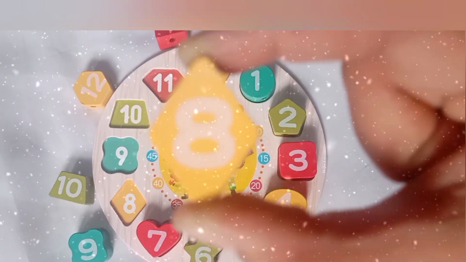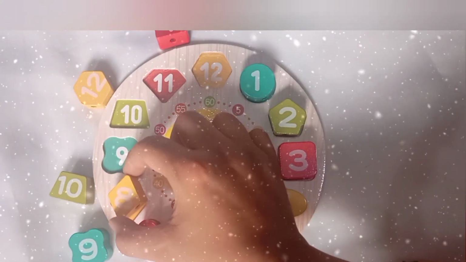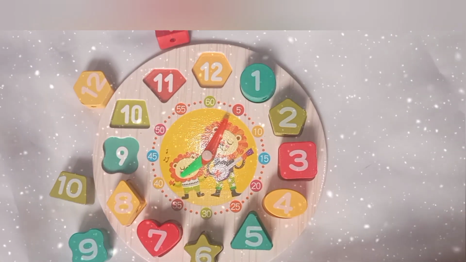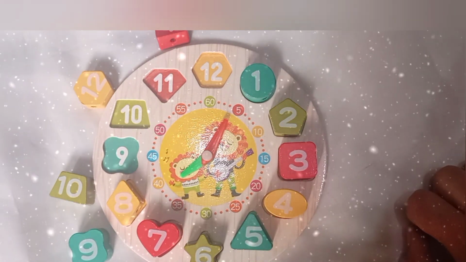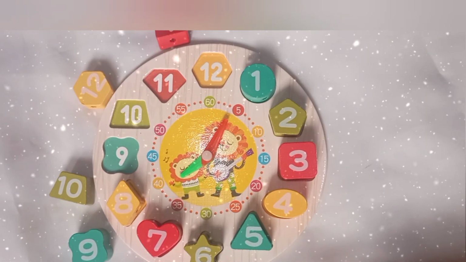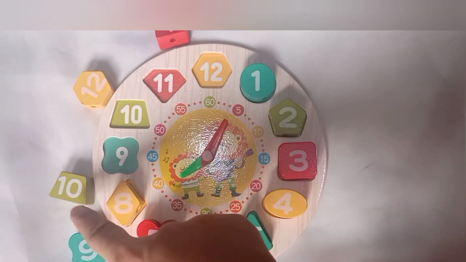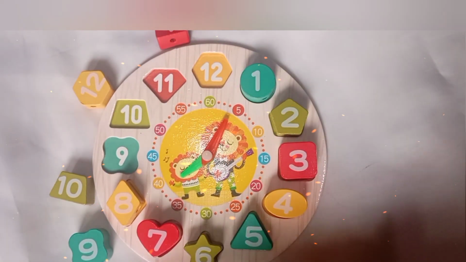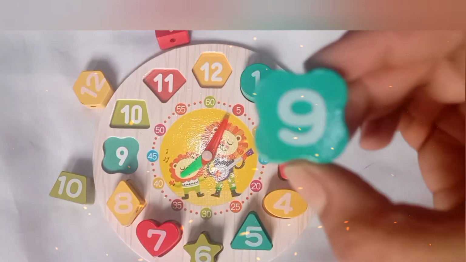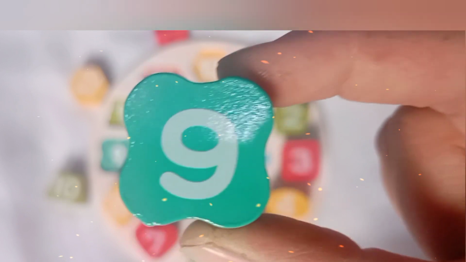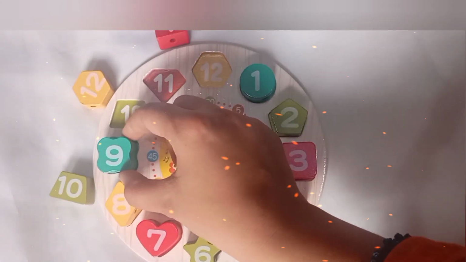Now is the turn for number 9. Where are you, number 9? It's flower shape. Is it number 9? Is this? No. Is this? No. Where are you, number 9? Yes, here I am. How do you do? I am number 9. N-I-N-E, 9.